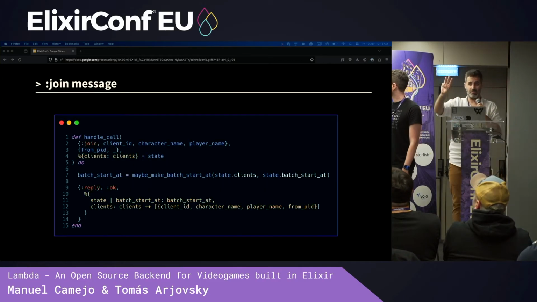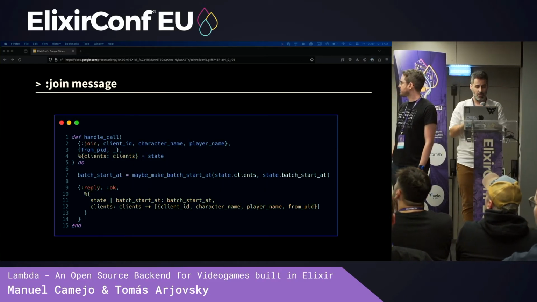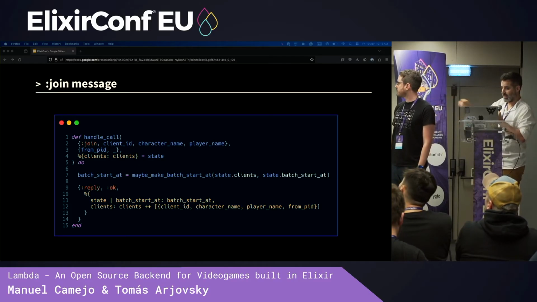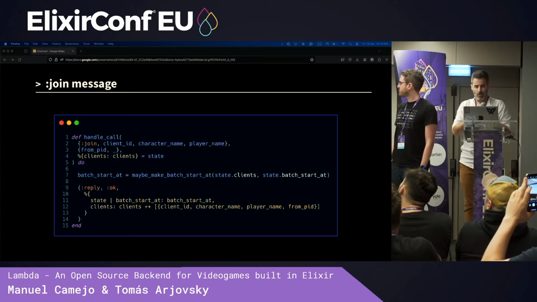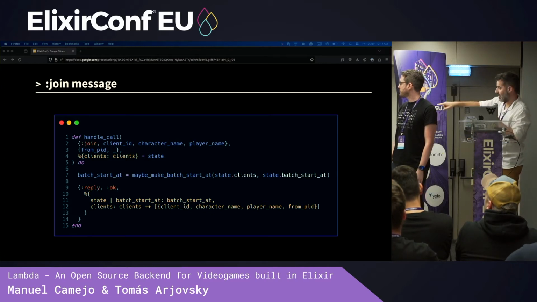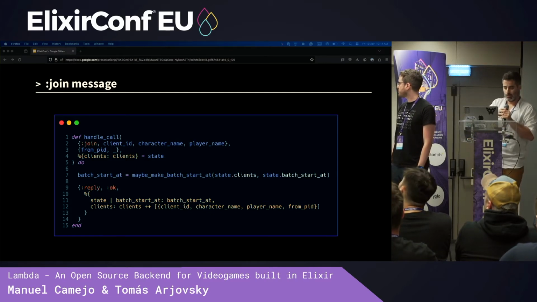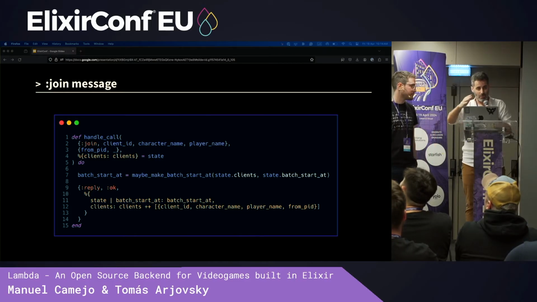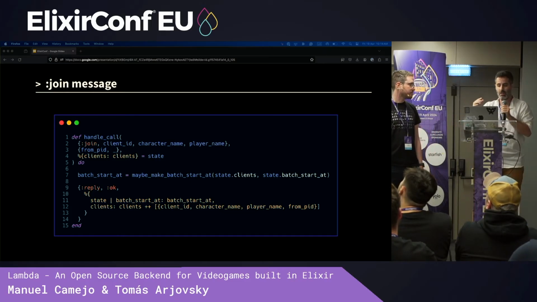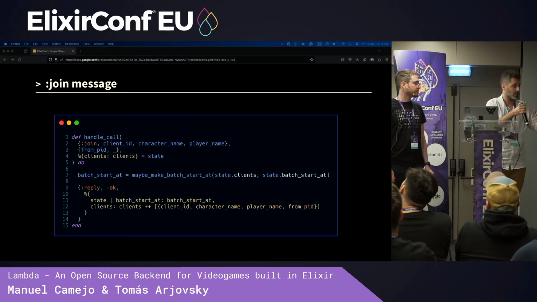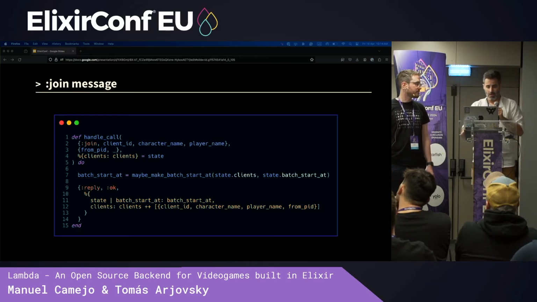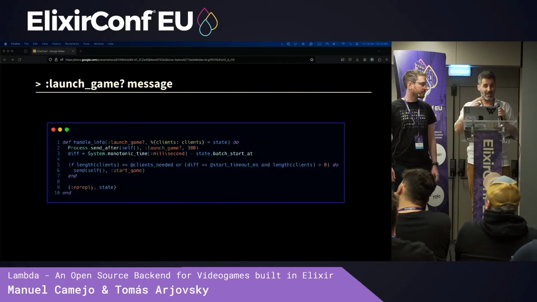We have three messages inside the Matchmaking Gen server. The join message: we save the timestamp when the next game will start. We save that in the Gen server state. The client is added to the queue, and we are managing only a single lobby. So all of the clients are in the same lobby, but it's pretty simple to change it to support different levels, for example.